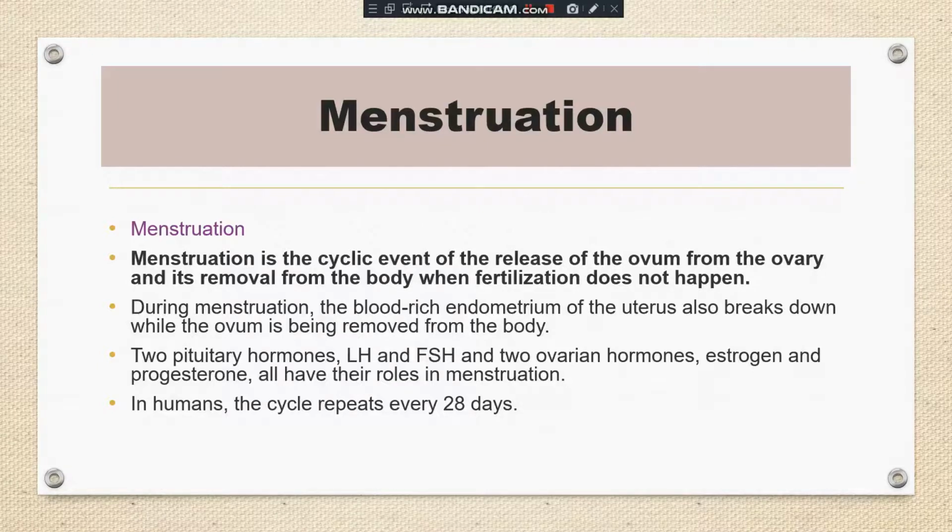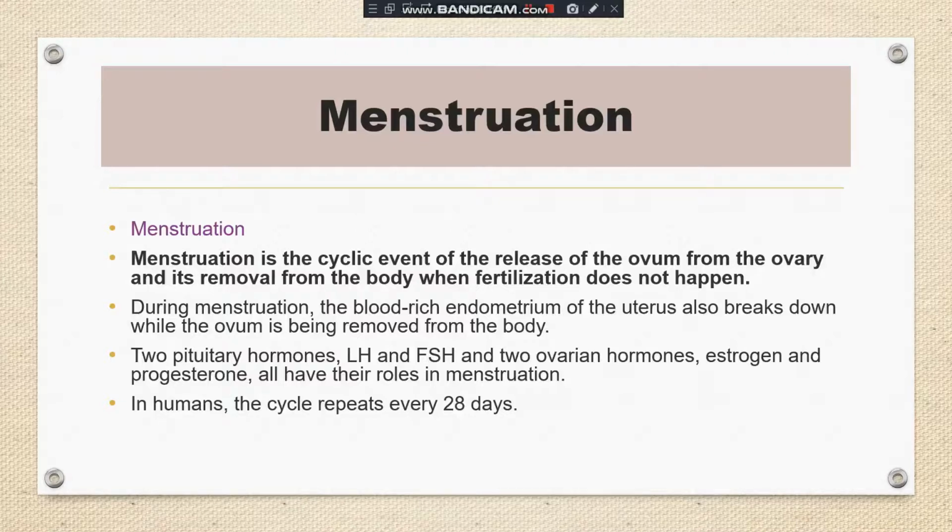Clear? So students, in today's class I have explained to you about the female reproductive system. It consists of the main organ, that is the ovary. One pair of ovary is present in the female, and the ovary is doing a dual function, means two main functions. One is to release the female sex cell, the egg, and the second thing is to produce the female sex hormones, that is estrogen and progesterone. There is one pair of fallopian tubes present.